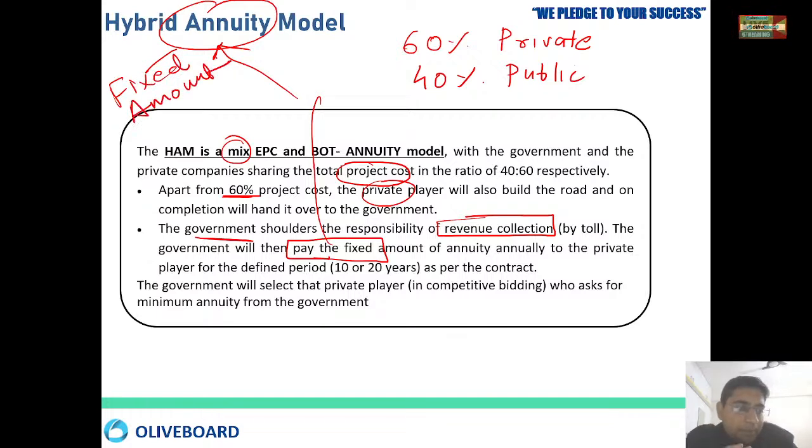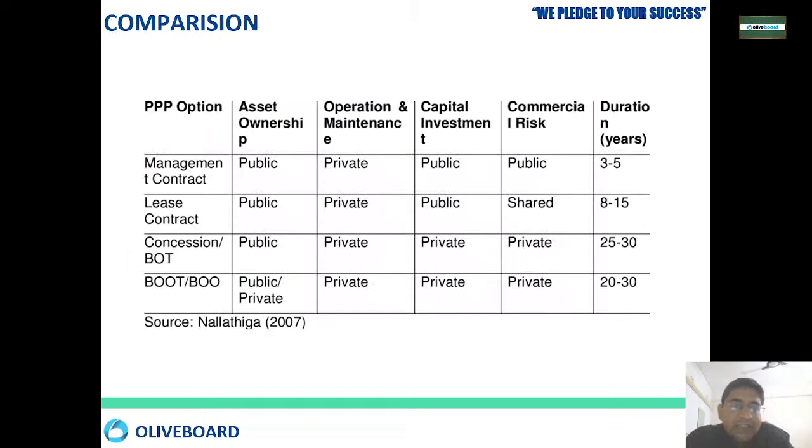Okay, so private party ने 40% 60% पैसा लगाया, 40% पब्लिक गवर्नमेंट ने लगाया, और जब प्रोजेक्ट बन गया और रेवेन्यू कलेक्शन होने लगा तो गवर्नमेंट प्राइवेट पार्टी को हर साल एक फिक्स अमाउंट देने लगा, maybe for 10 years, maybe for 20 years, based on the contract. Okay, so government normally selects the private player based on the competitive bidding process. So these are the various types of comparison under the PPP model.